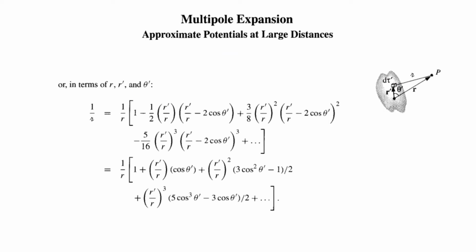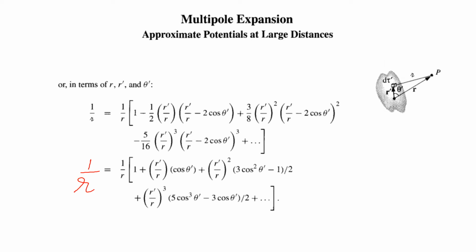You can rearrange the values of epsilon. So epsilon is again rearranged or substituted, and we get this expression. So in the binomial expansion, we substitute for the term epsilon, and this is the final expression that we are getting. Or we can write this as 1 over cursive R equal to 1 over R times 1 plus R dash by R cos theta dash plus R dash by R square times (3 cos square theta dash minus 1) divided by 2 plus all this.